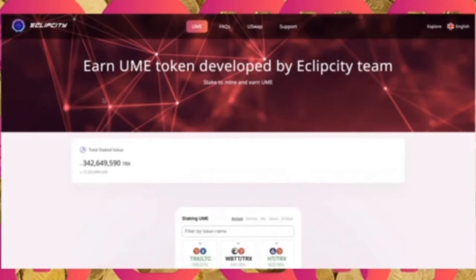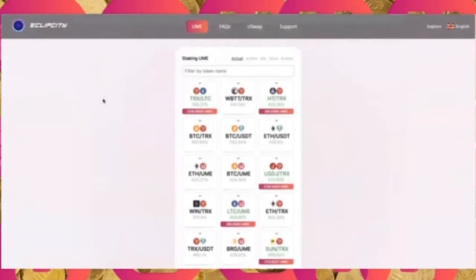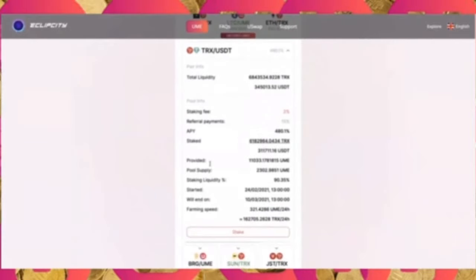So when you go to UME Finance, you will find all the pools that we have up and running that are farming UME. For example, BTC TRX, Ethereum UME, Win TRX, TRX USDT. And you can click on them and you can see the pool info, which will contain the APY, how much is staked, the pool supply itself, the staking liquidity, when it started, when it will end, and of course the farming speed of the total pool as well.